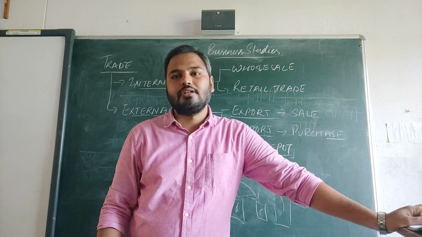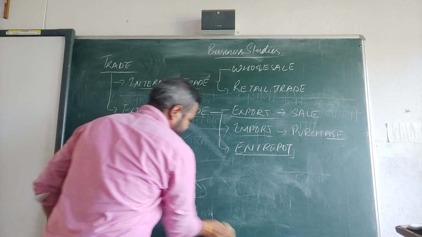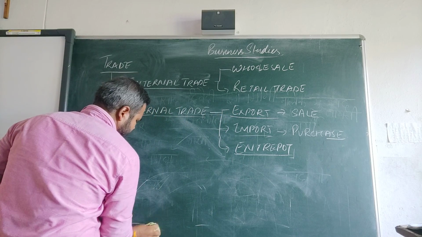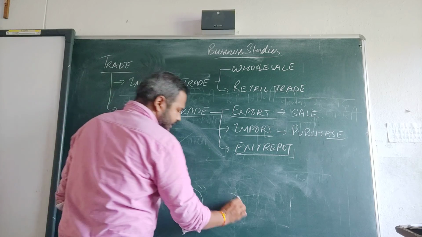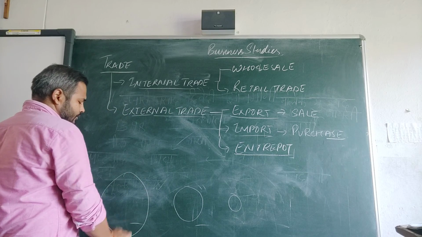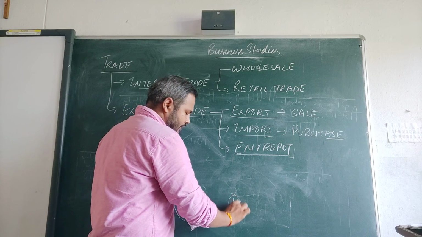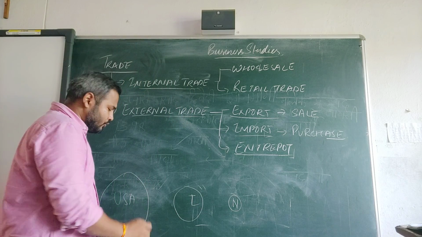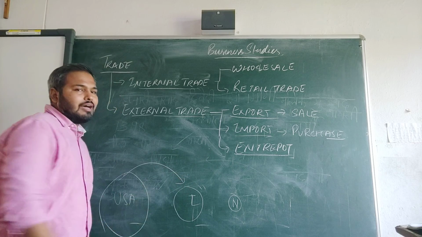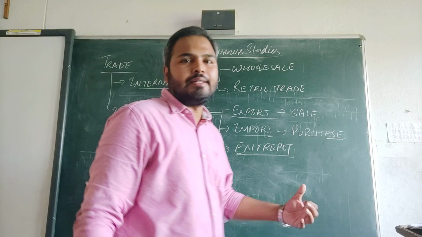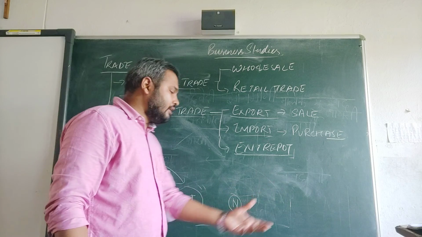So in this case, what happens? See, this is our country India, this is Nepal, and this is USA. I for India, N for Nepal. Suppose we are importing a good not for consumption but for sale to other countries.